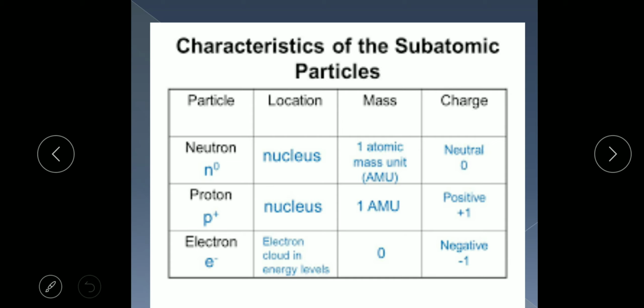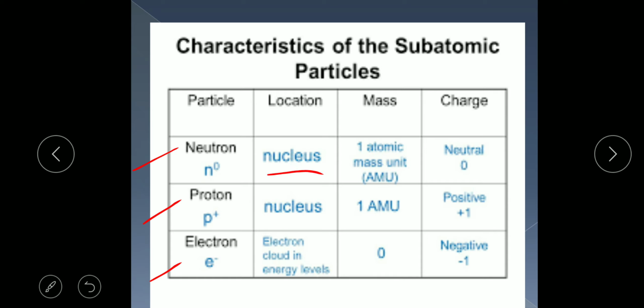Now this is the summary of all the subatomic particles: neutron, proton and electron. Neutron is denoted by N to the power 0, proton by P to the power plus, and electron by E to the power minus.